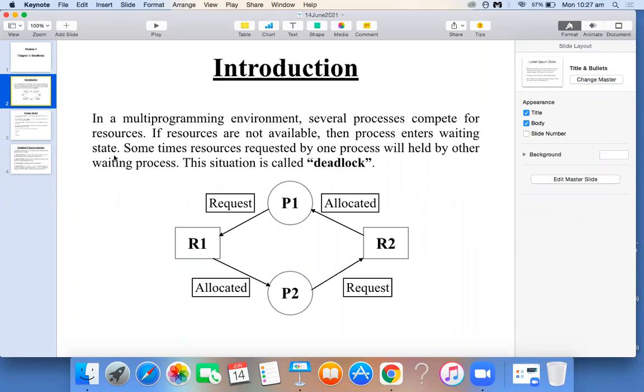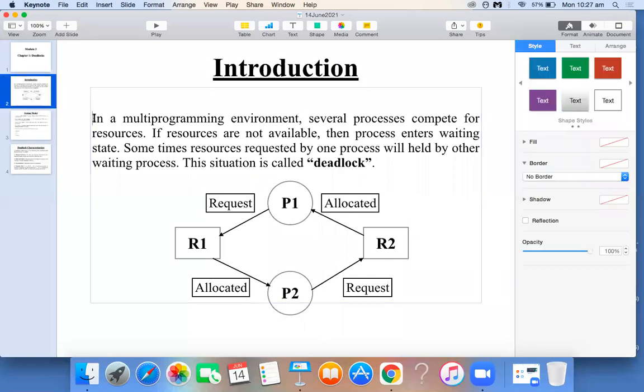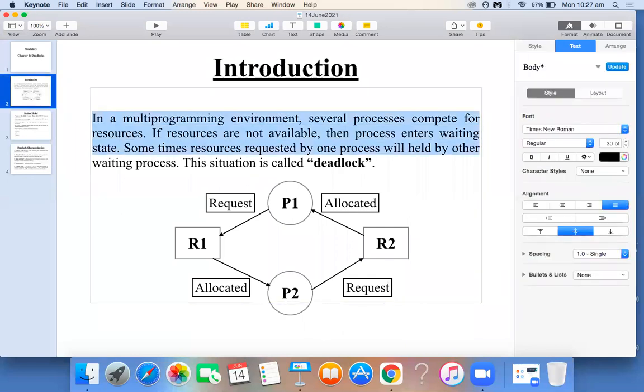Sometimes a resource requested by one process or program may be in use by another program. In that case, unless the other program which is holding that resource releases it, this program is not going to work. This situation results in deadlock. That's what is highlighted in this particular point.